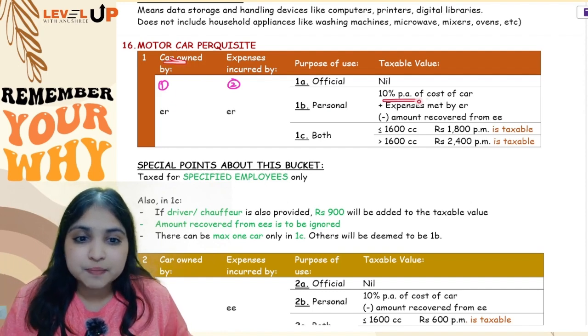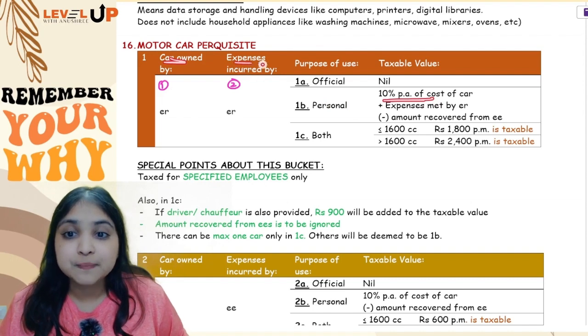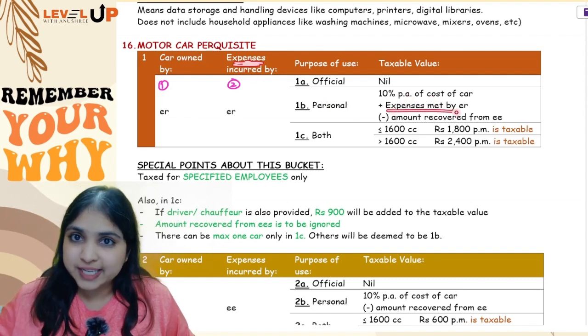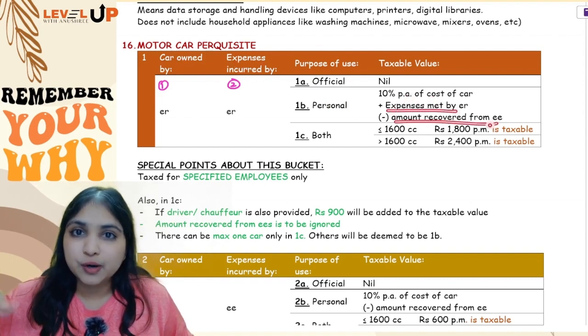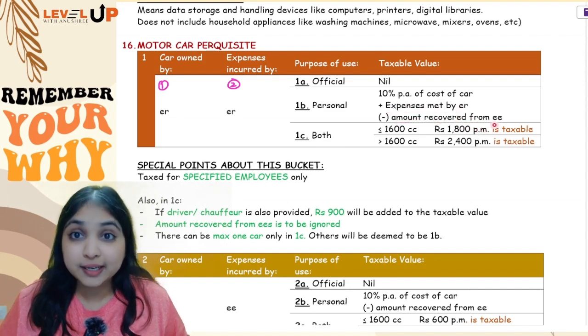So for the car benefit, 10% of the cost of the car you will take. For expenses, you will take whatever expense employer has met, you will subtract whatever amount employee has paid to the employer, you will get the taxable value.